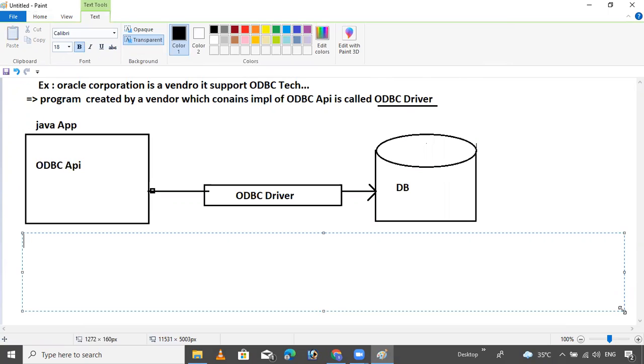So now I want to write some point here. Suppose the application wants to connect with the ODBC driver, and that driver connects with the database.